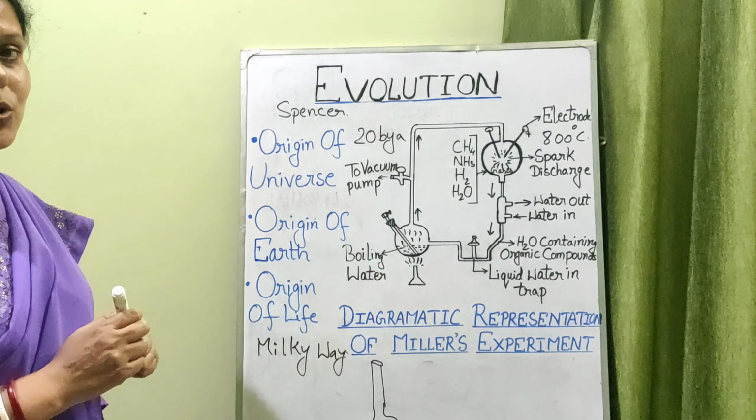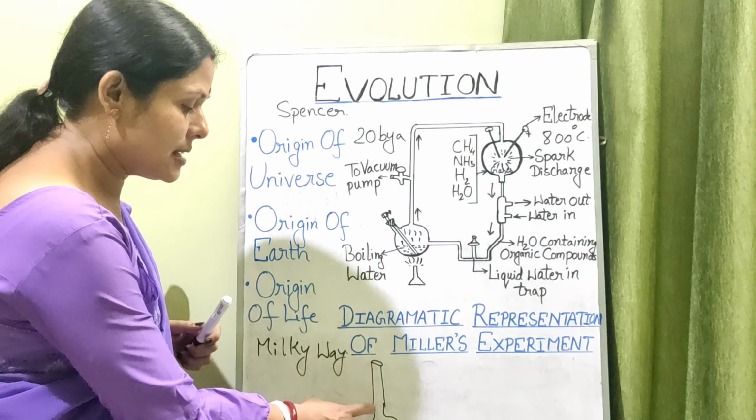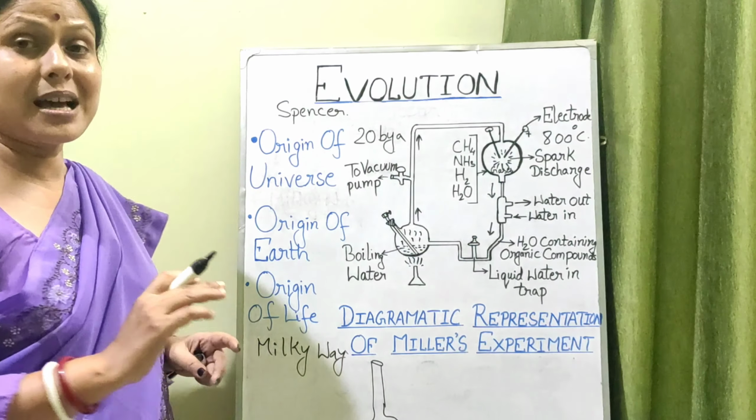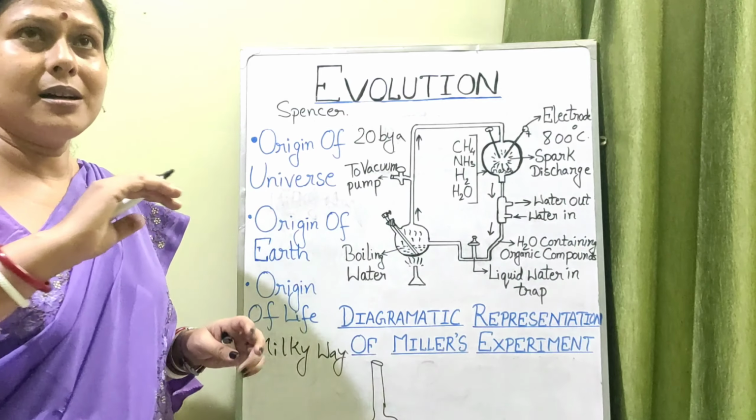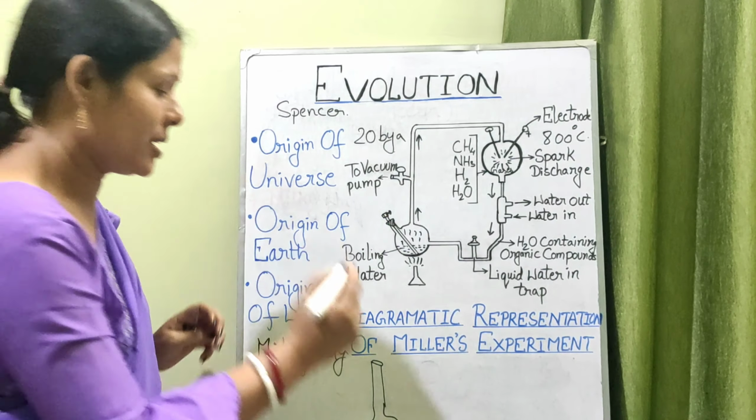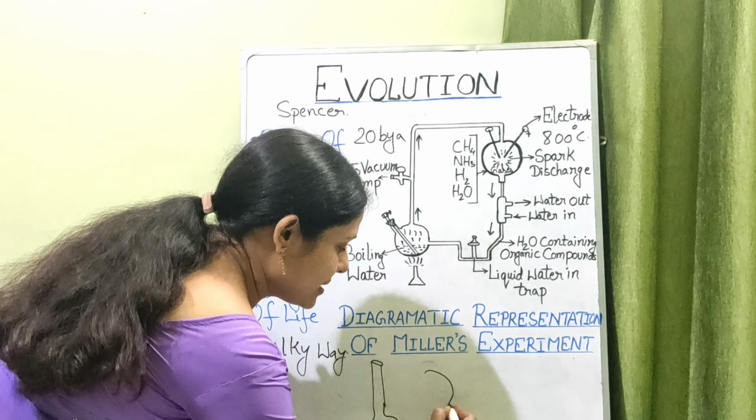For knowing this, he heated the neck portion of this flask and made it a swan neck. You can say he had twisted it. So he made it somewhat like this.